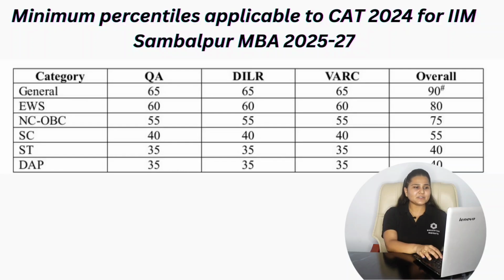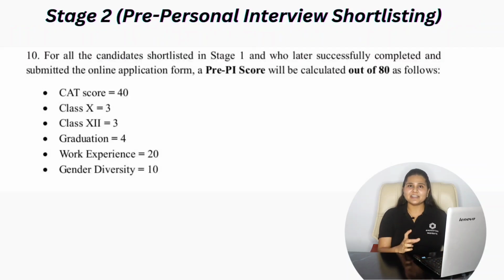Now, if we consider the score calculation for the personal interview and group discussion round, then in that 40% weightage is given to your CAT score, then 3% weightage is given to your class 10, 3% weightage is given to the class 12, then 4% weightage is given to the graduation, 20% weightage is given to the work experience, and 10% weightage is given to the gender diversity. And on the basis of this, you will receive the shortlist call for the group discussion and personal interview round.